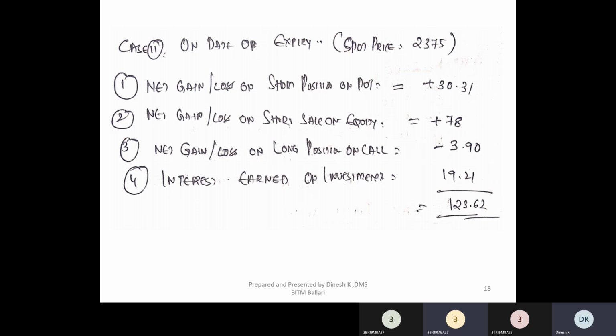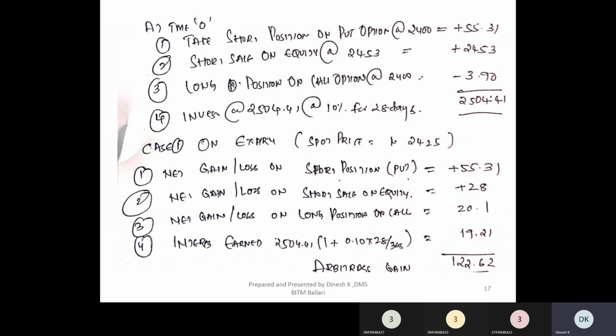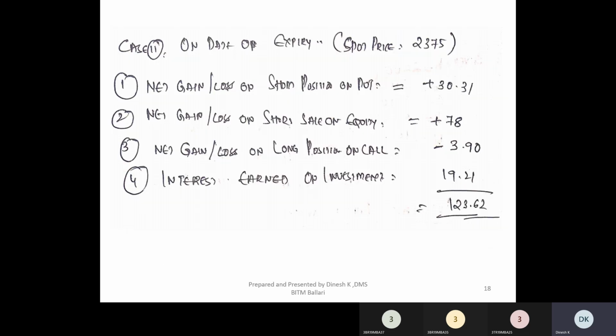In case 2, what happens? At time T0, you have taken a short position on a put option for the strike price of 2400, and the premium that you have received here is 55.31, right? So now the market price is 2375, right?